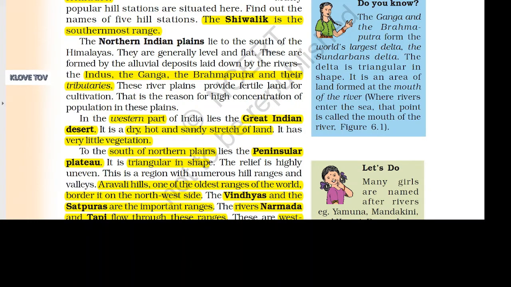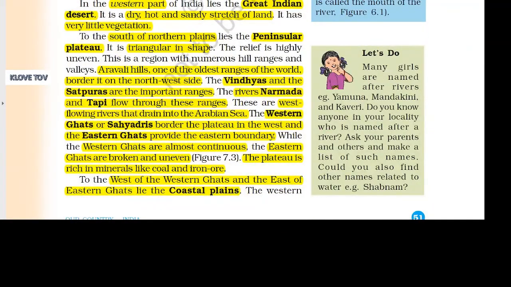These are formed by the alluvial deposits laid down by the rivers, the Indus, the Ganga, the Brahmaputra, and their tributaries. These river plains provide fertile land for cultivation. That is the reason for a high concentration of population in these plains. In the western part of India lies the Great Indian Desert. It is a dry, hot, and sandy stretch of land. It has very little vegetation.